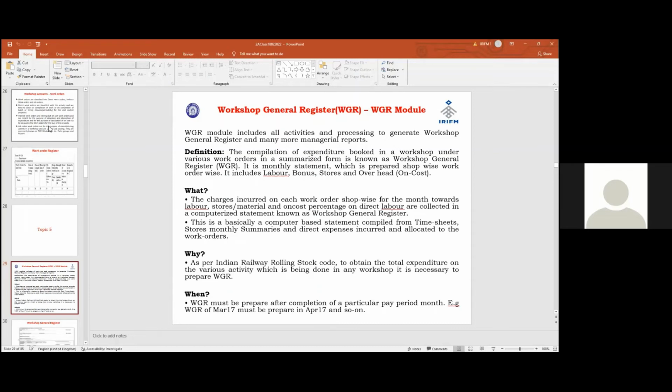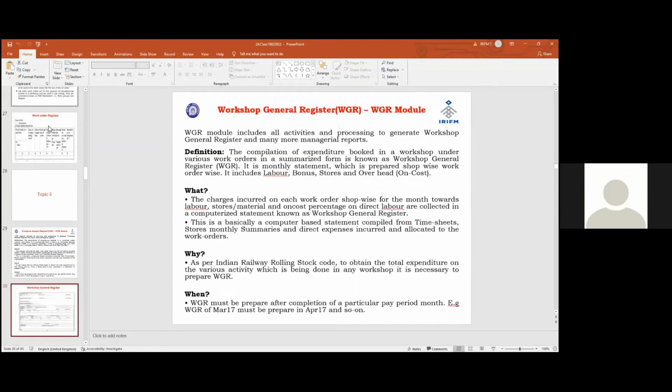When will we prepare it? For example, March का WGR कब prepare करना? April में. Following month only we have to complete it. WGR should be out by the next month. So based on the next month outcome, we have to clear it to the final. That is the purpose of WGR.